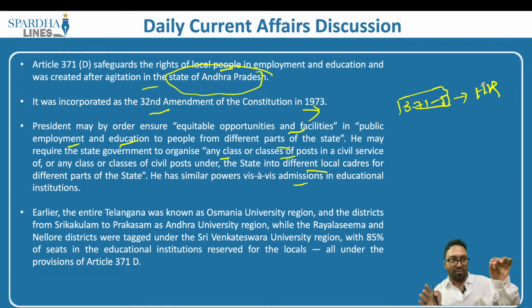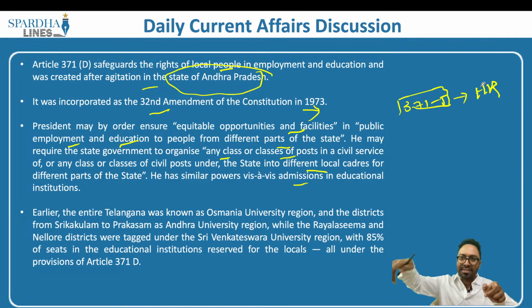If you take the state of Maharashtra, you have the Marathwada region. If you take the state of Karnataka, you have the Hyderabad Karnataka region. So these are the regions within a specific state which have comparatively been backward in comparison to other areas in that particular state. As a result, these regions will have to be developed over a period of time, which is called intelligible differentia. What is this intelligible differentia?